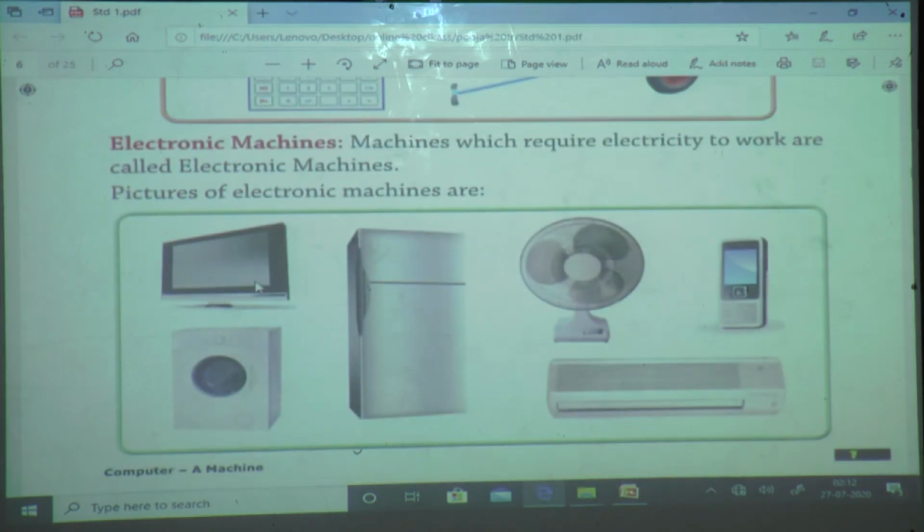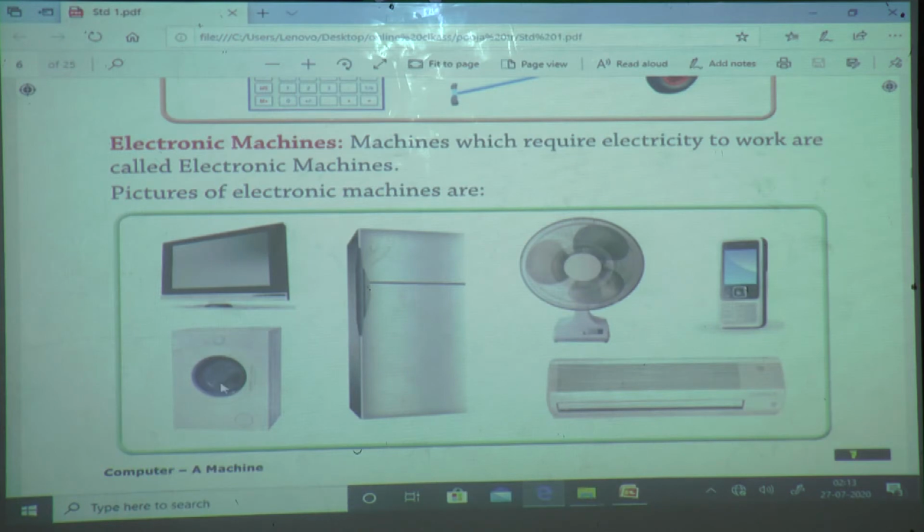We will take one example. Everyone likes to watch TV. What do you like? Cartoons. Good. If we are watching cartoons and we have some work, so we went to the kitchen, then can the TV stop automatically? If no one is in front of the TV, can it stop automatically? No, the TV cannot stop automatically. The TV will continue. When we start the TV one time only, it will keep running automatically. It does not require any manpower.